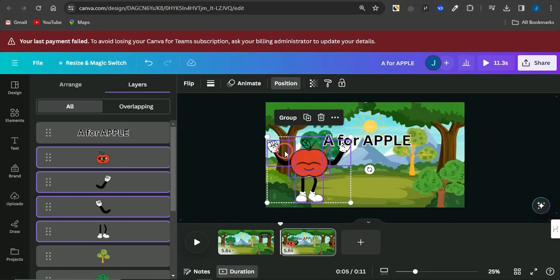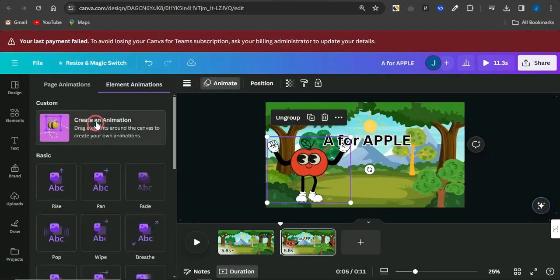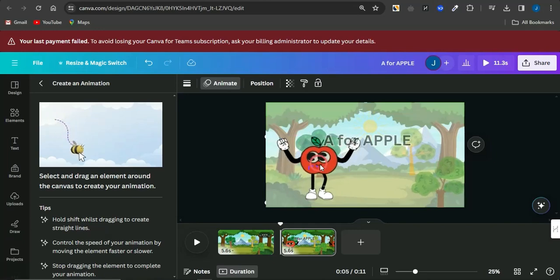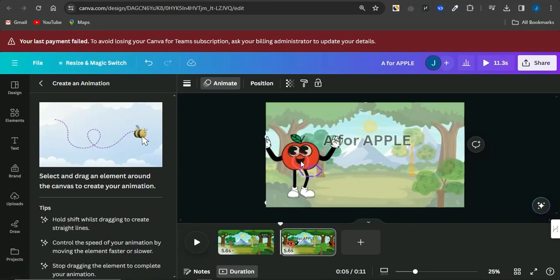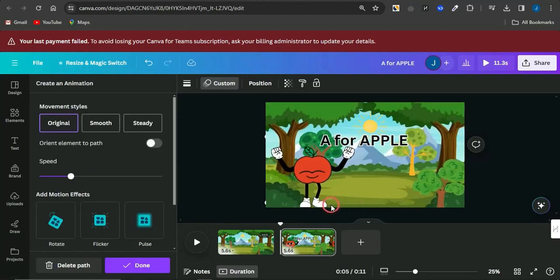Once the apple has been highlighted, simply group all of them, and come onto this section to animate the apple. Now you can click on create an animation, then drag this and select how you want the motion to be like. Now I've selected the motion and you can see how cool this looks.